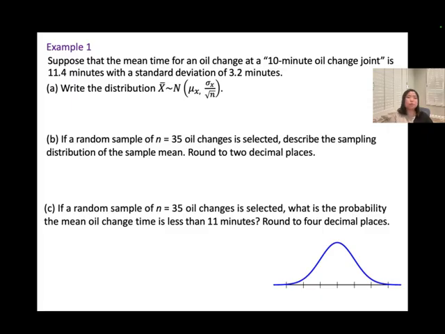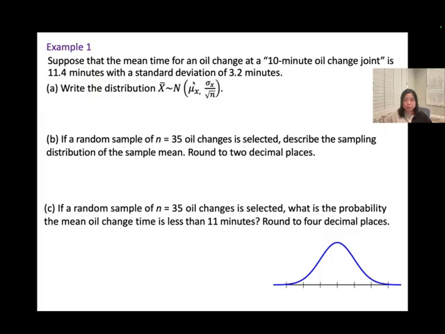Let's try this example together. Suppose that the mean time of an oil change at a 10-minute oil change joint is 11.4 minutes with a standard deviation of 3.2 minutes. Write the distribution. So you're going to see this X bar. This represents the sampling distribution of the sample mean.